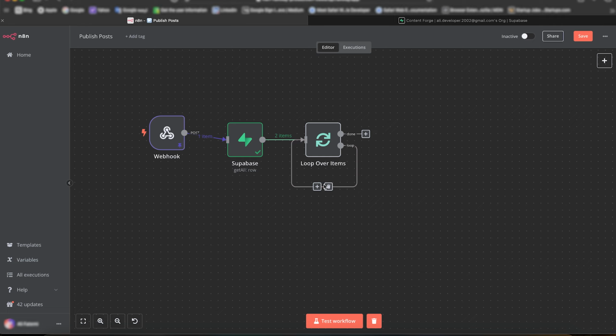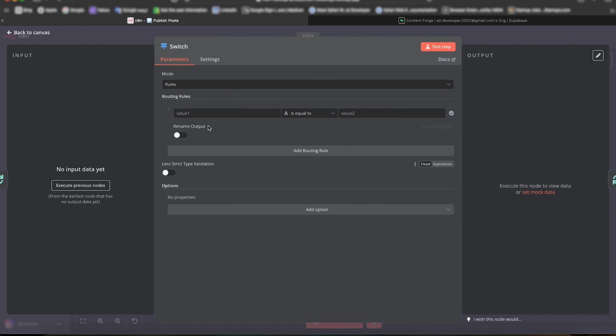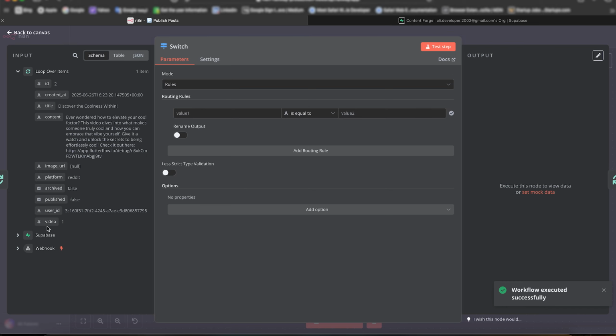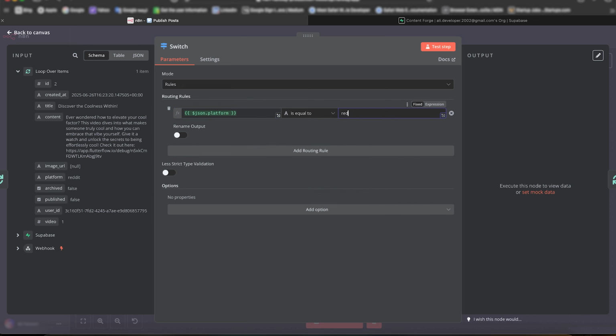Delete this one. We have to add a switch. So the switch executes the previous node. The switch will have to check the platform. Video, user ID, published, archive, platform. Okay. Platform is equal to Reddit. Okay, I think that's it.